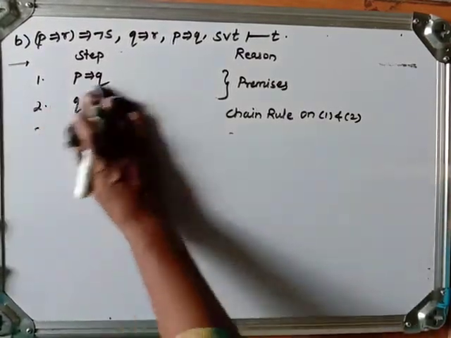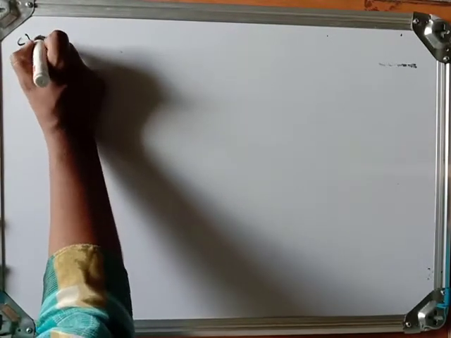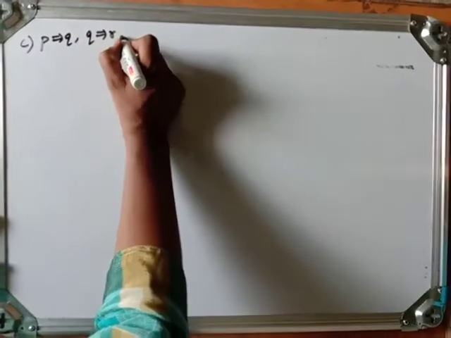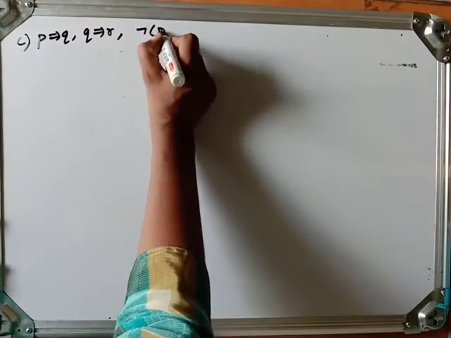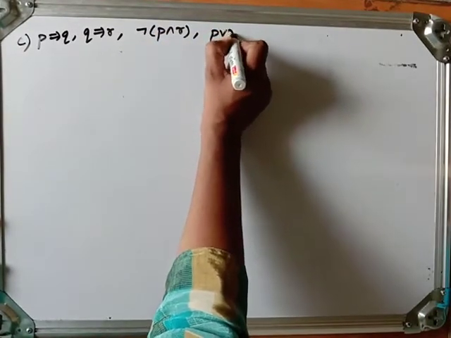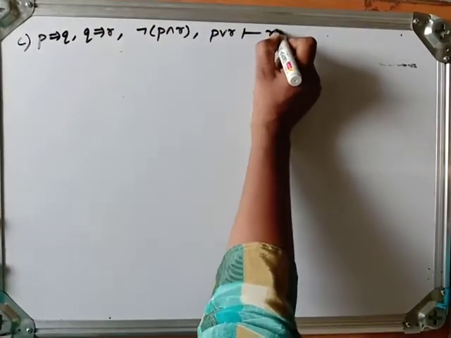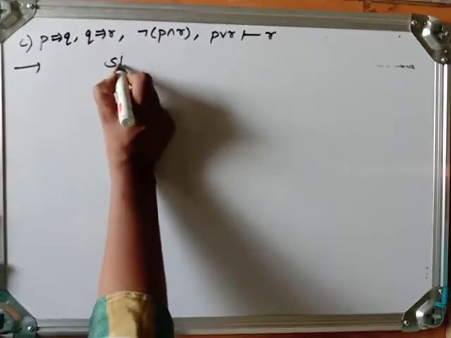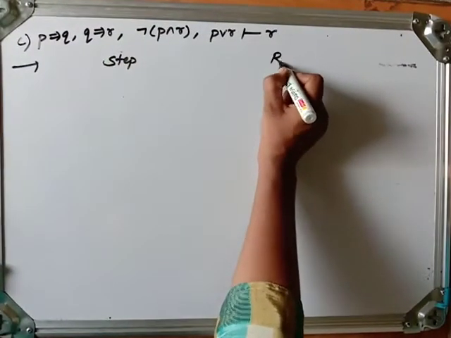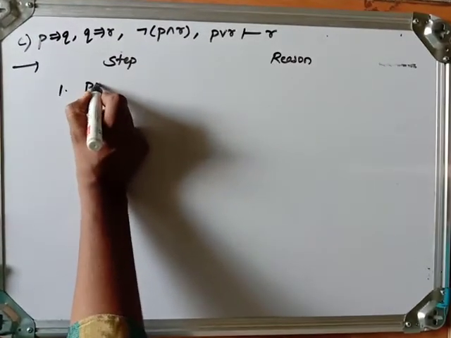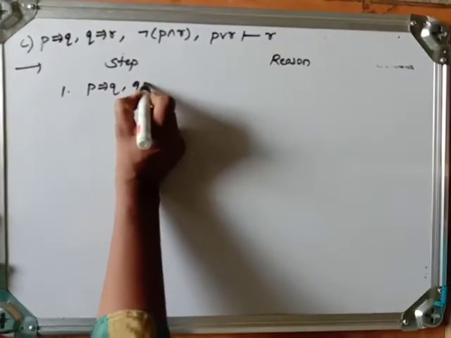Now the next example: P implies Q, Q implies R, negation P and R, P or R yields R. Now 4 premises are given. Again, step, reason. Okay. So now first, P implies Q, Q implies R.